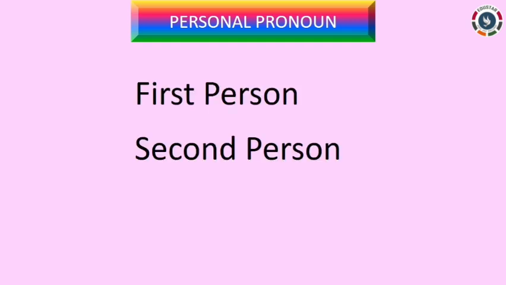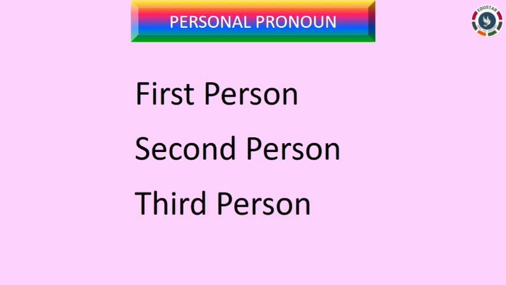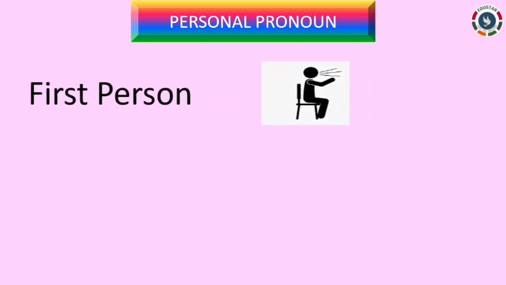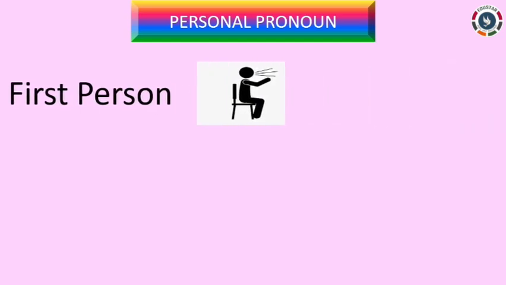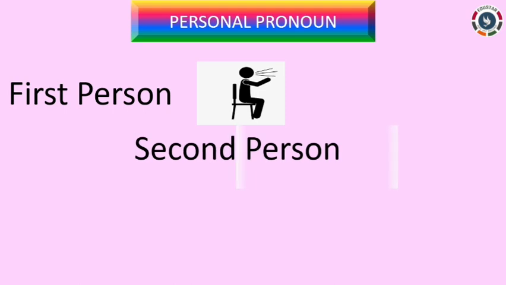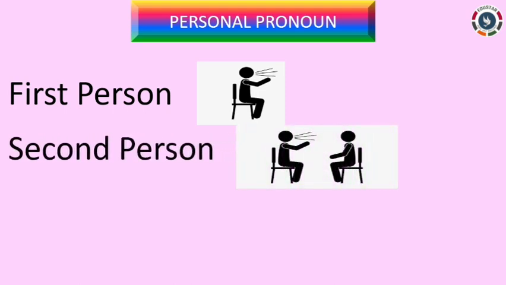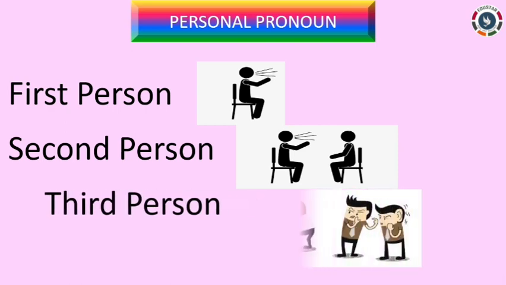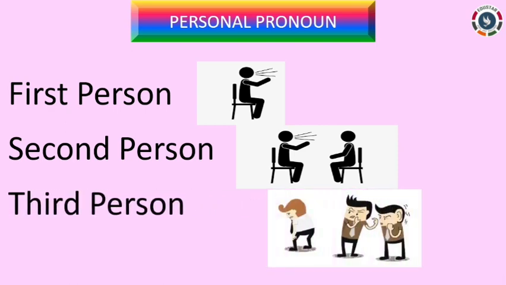There are 3 types of persons: first person, second person and third person. First person is one who talks or the speaker. Second person is to whom you are talking. And third person is about whom you are talking.